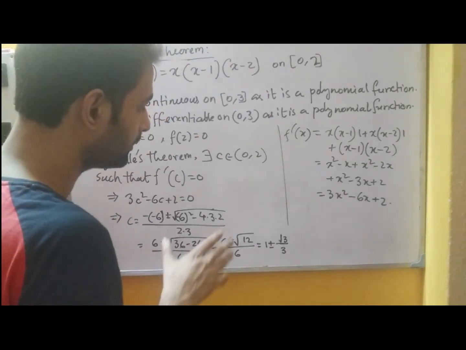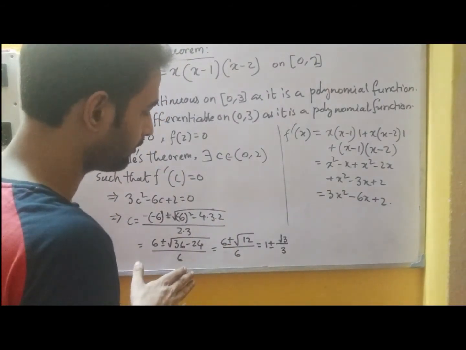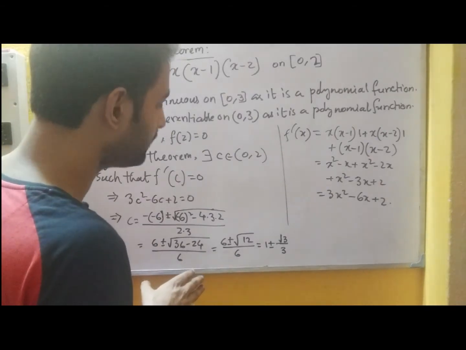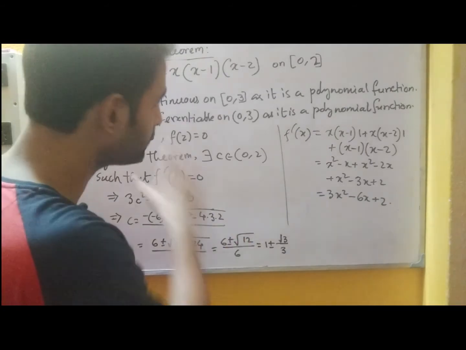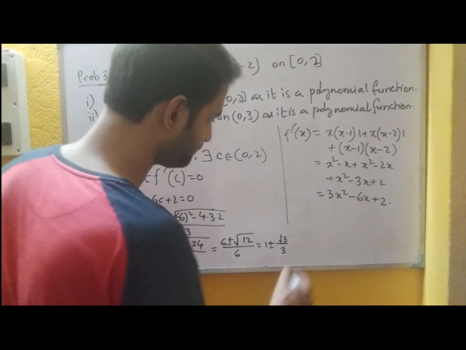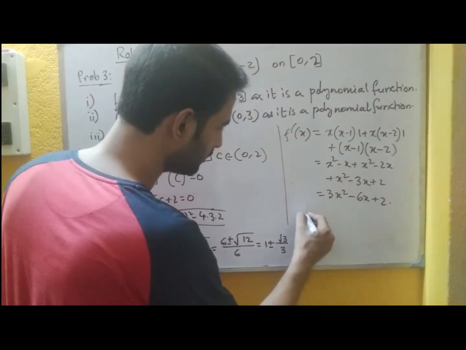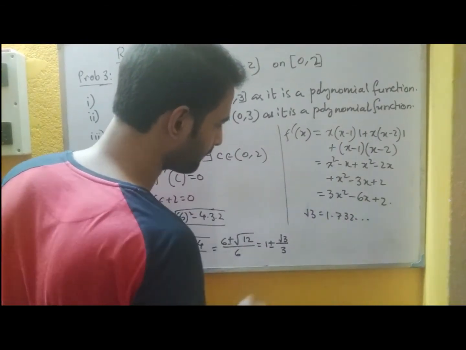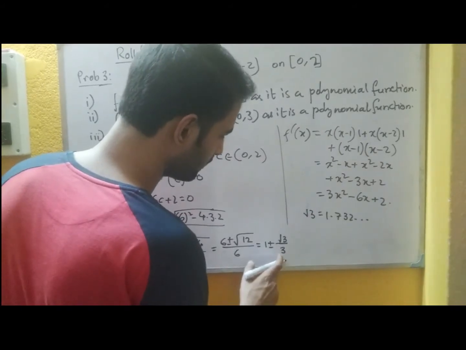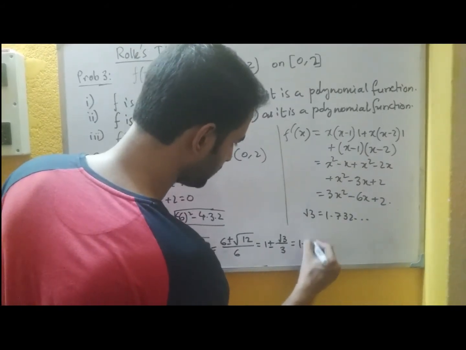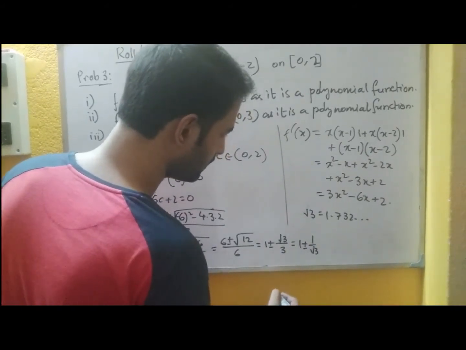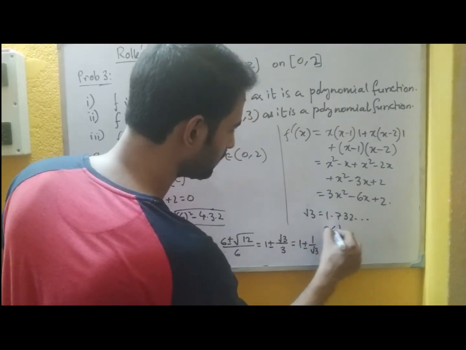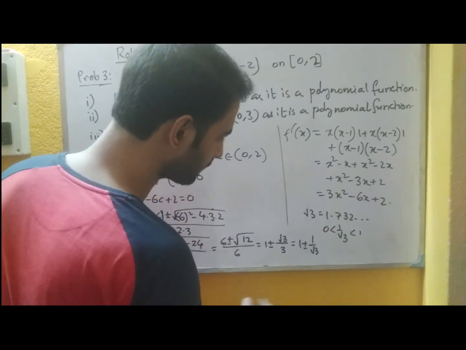So see, both the values are lying in the interval here, because we know that root 3 is approximately 1.732. So this becomes 1 plus minus 1 by root 3. That means 1 by root 3 will be in the interval 0 and 1.